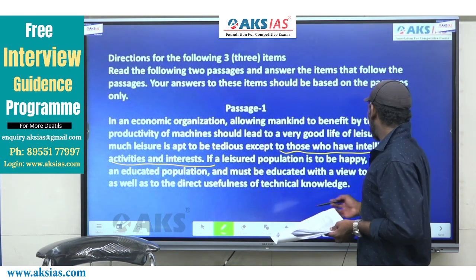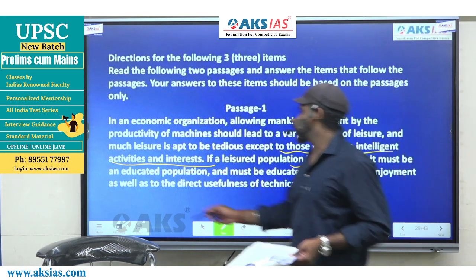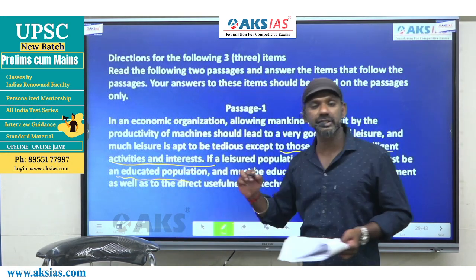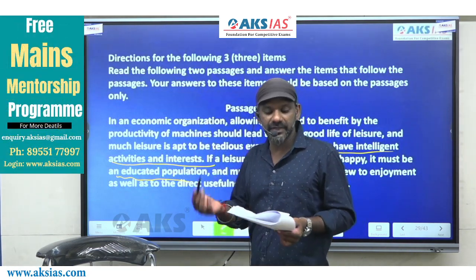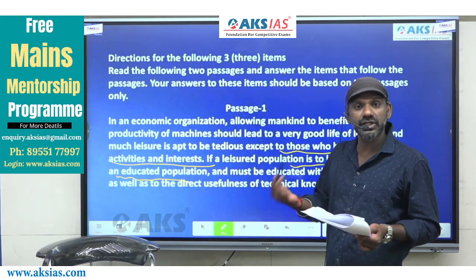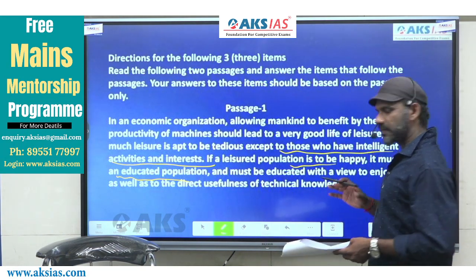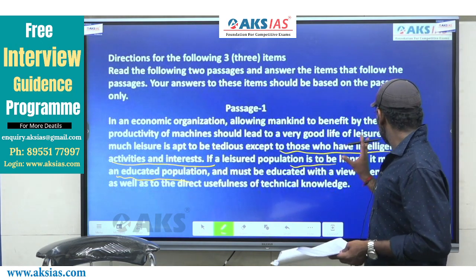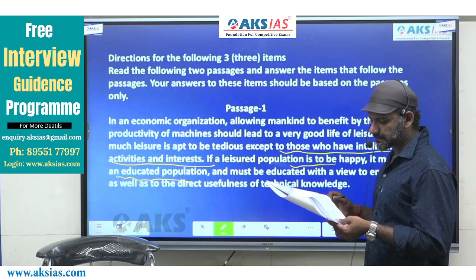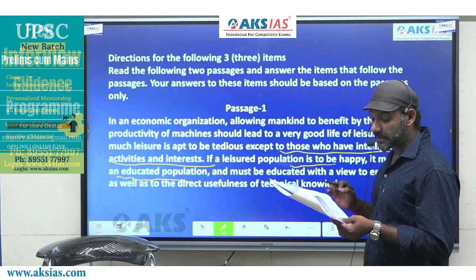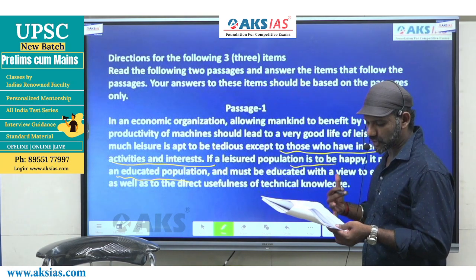If a leisured population is to be happy, it must be an educated population. Means people should have intelligent interest and activities. Then, if people have intelligent interest and activities, then they'll enjoy leisure. If they have to be happy, it must be an educated population and must be educated with a view to enjoyment as well as to the direct usefulness of technical knowledge.